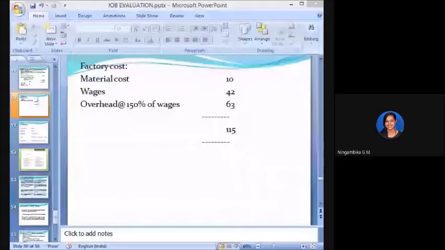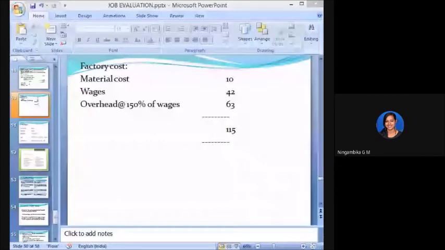Sum of all the cost, material cost, wages, and overhead: 115, ma'am. 115. Okay, you got it. How do you calculate the factory cost? This factory cost they will very rarely ask you, but I'm just making you understand how you can do it. Shall we go on to the other problem? Will you be able to do it? Shall we go? Yes, ma'am.